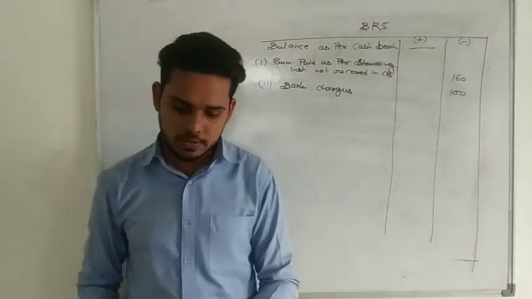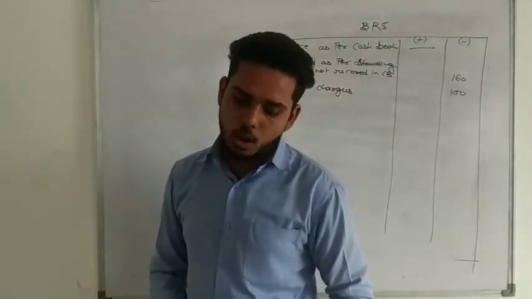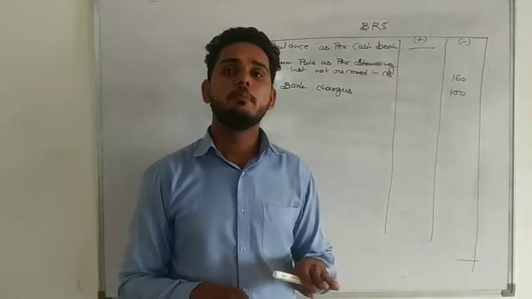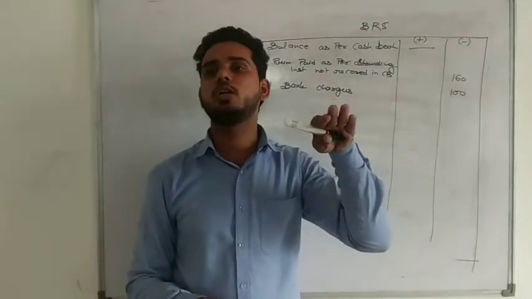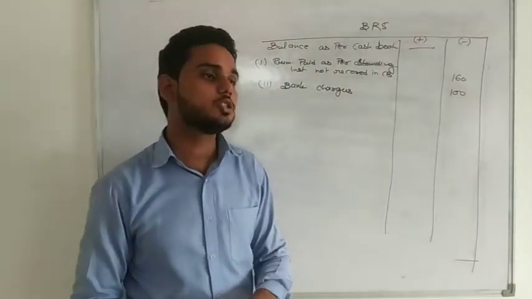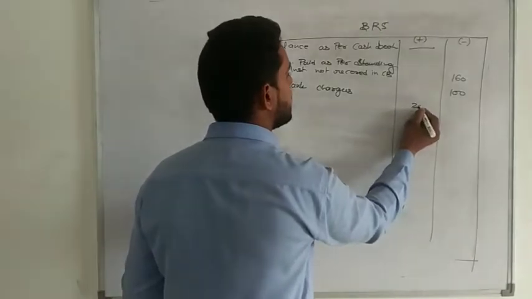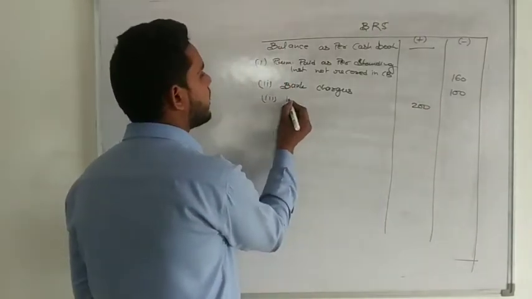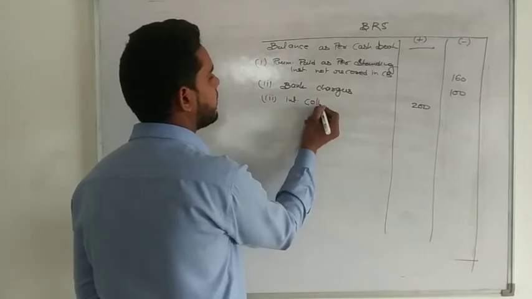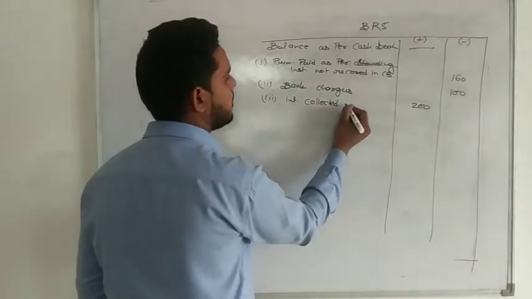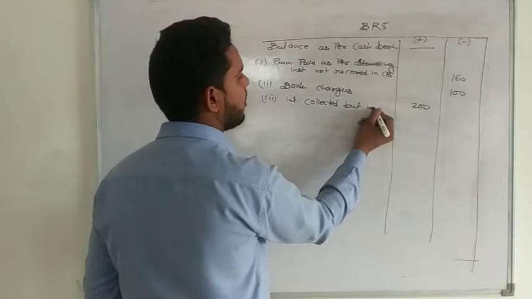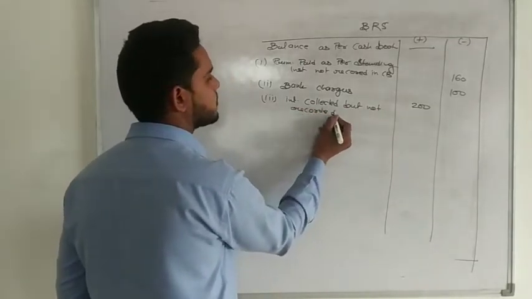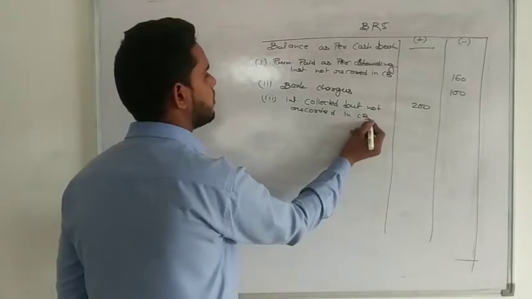The next one is interest collected on government security, 200. That means the bank increased your balance by 200, but you have not increased. So what you will do? Increase by 200. That is interest now. So write: interest collected but not recorded in cash. This is also done.